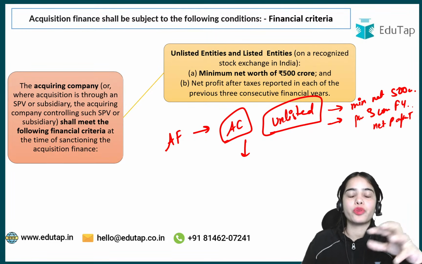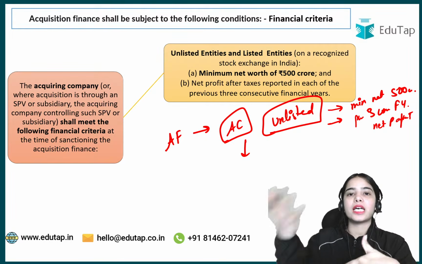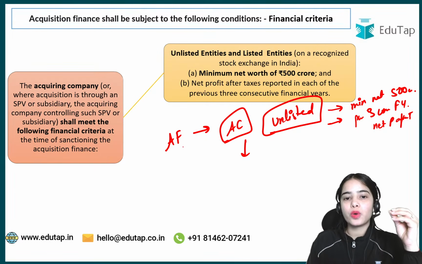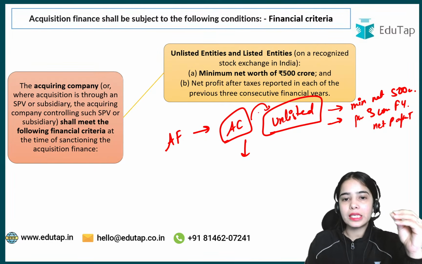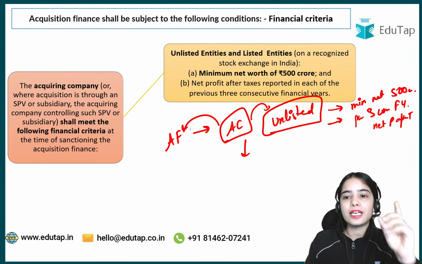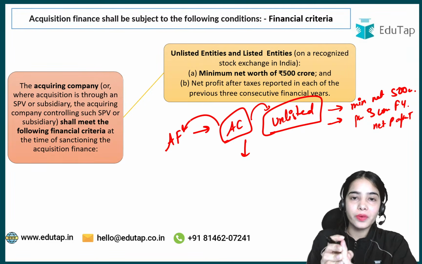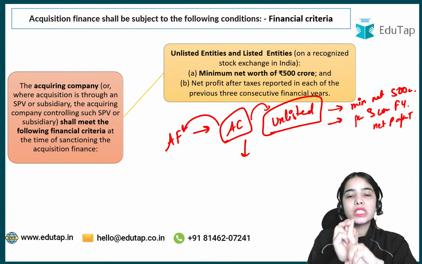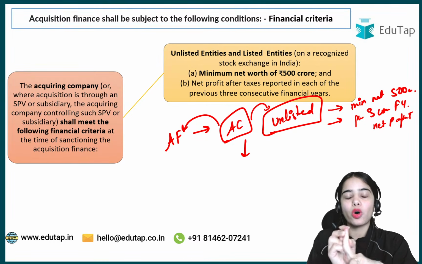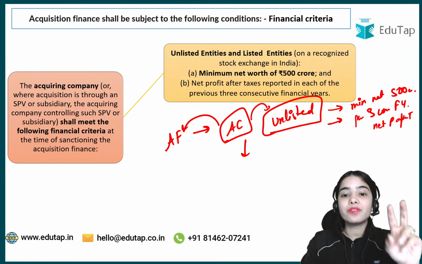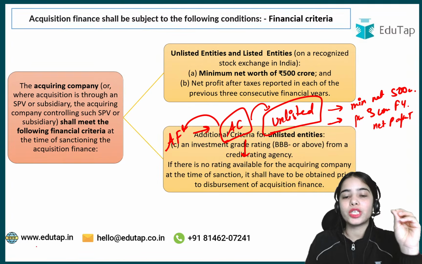That means it should be a profitable entity that is acquiring the target company. There is also another additional condition that it has to follow.